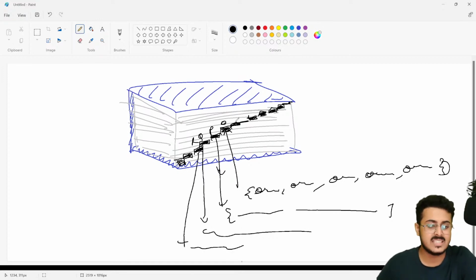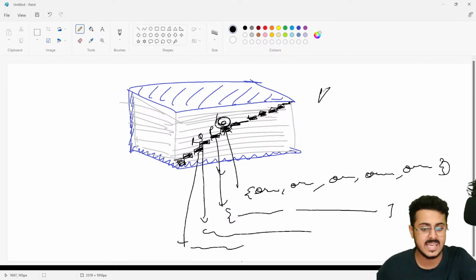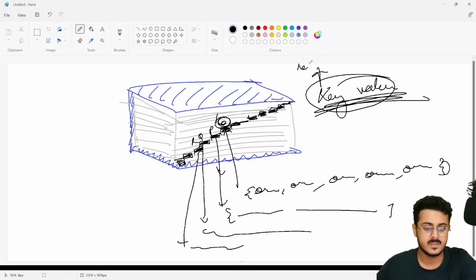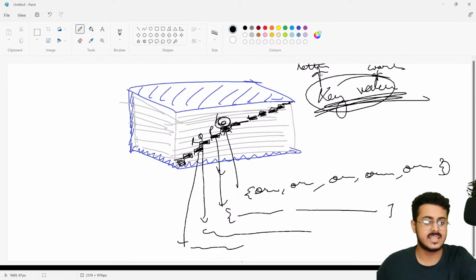So you have this key, that is O, and you have some values associated with it. So a dictionary is nothing else but key value pairs. The key is the letter, and the values are the words itself.